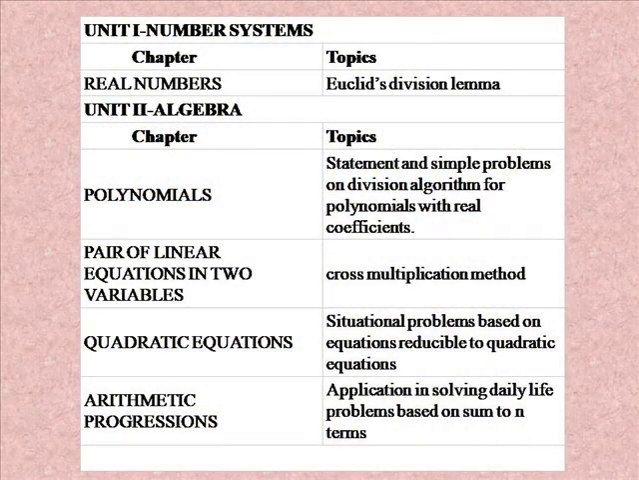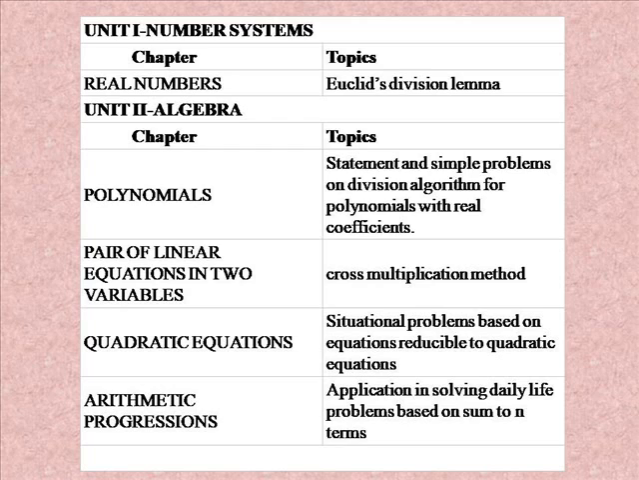You can see Unit 1, that is the number system. The deleted portion is Euclid's division lemma. From Unit 2, algebra, the first chapter, that is polynomials, the deleted topic is statement and simple problems on division algorithm for polynomials with real coefficients. In pair of linear equations in two variables, the deleted portion is the cross multiplication method.